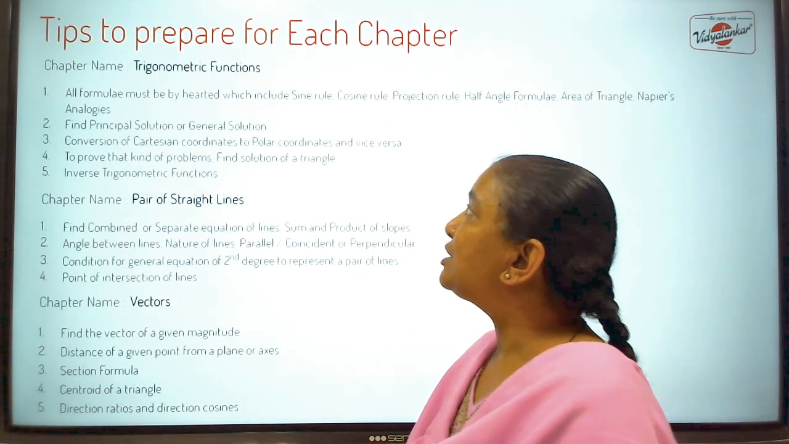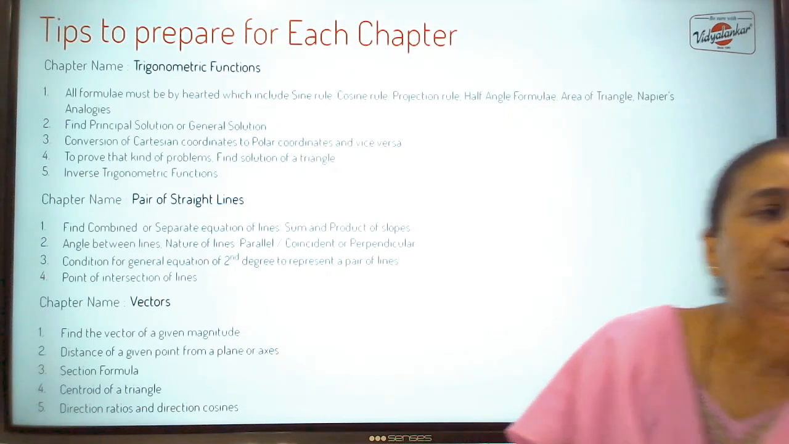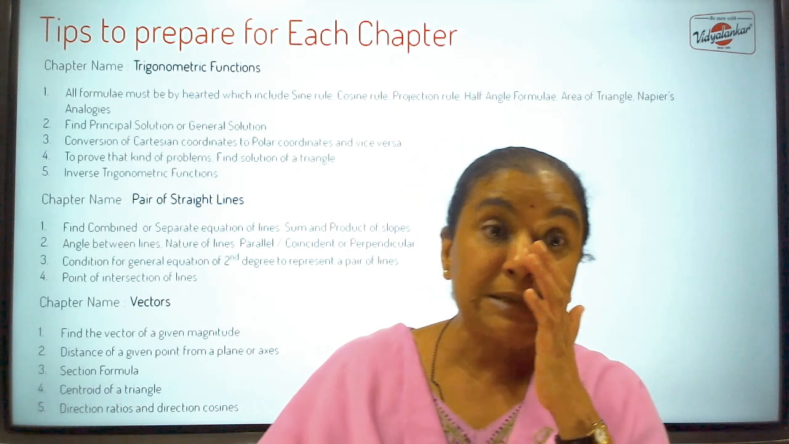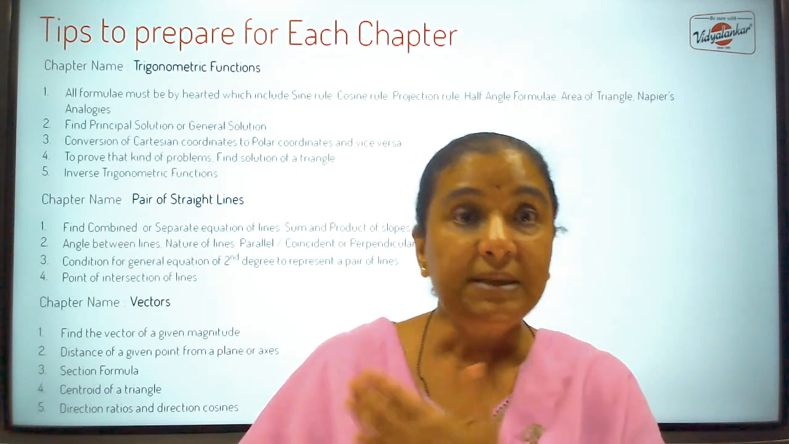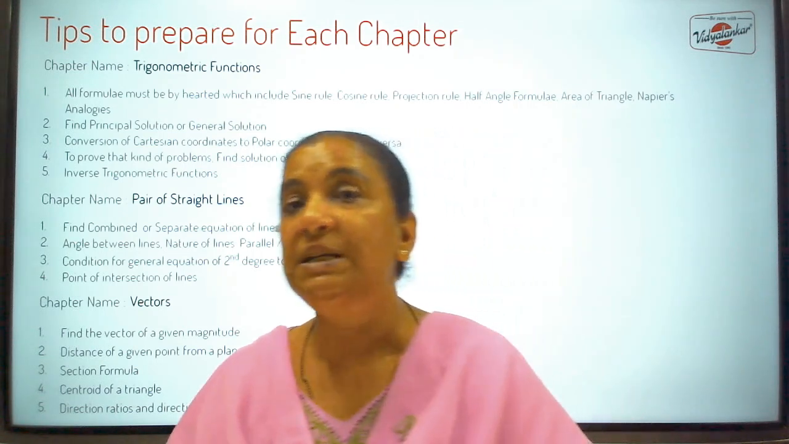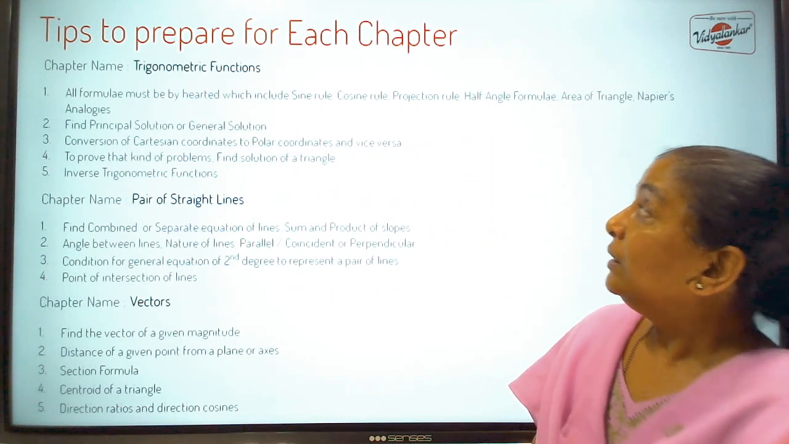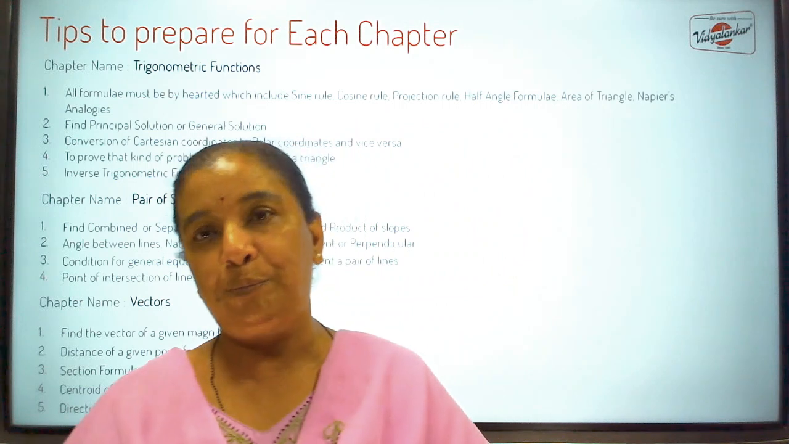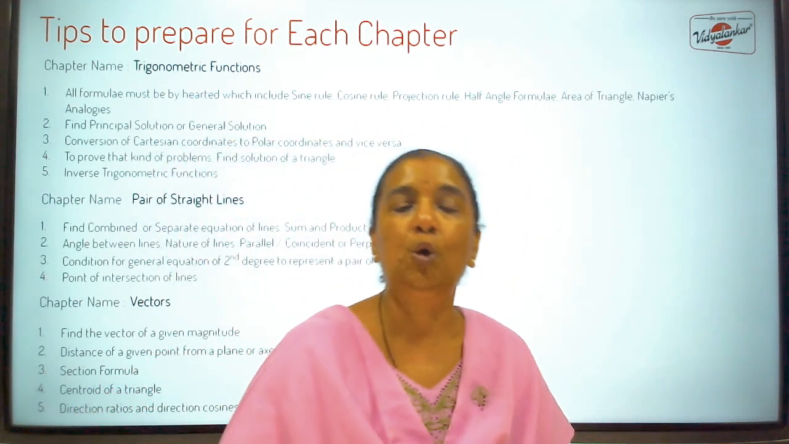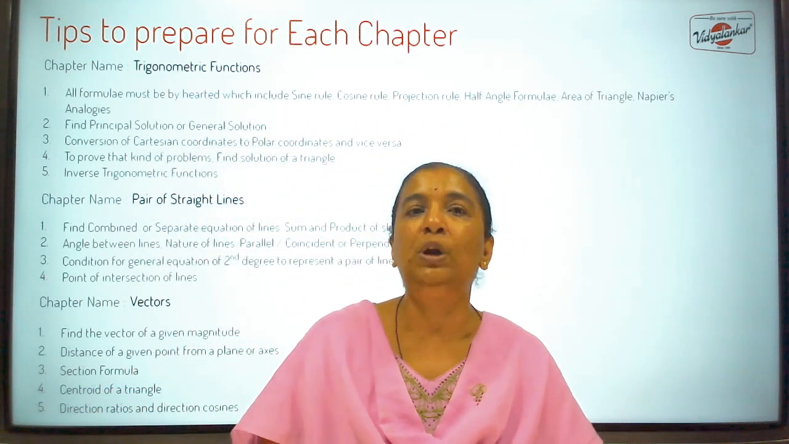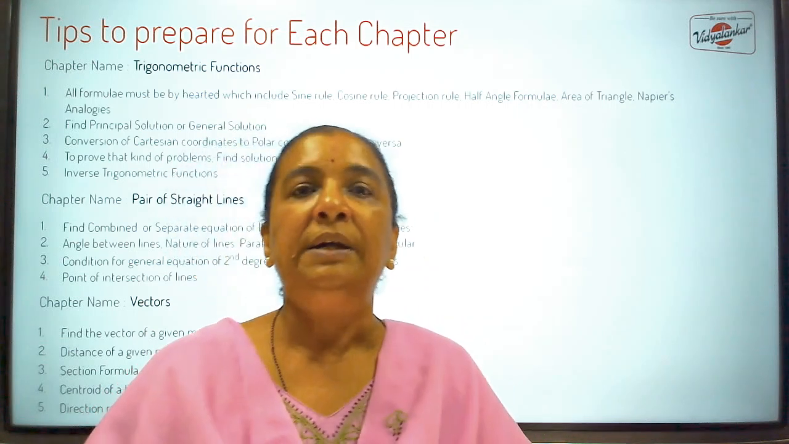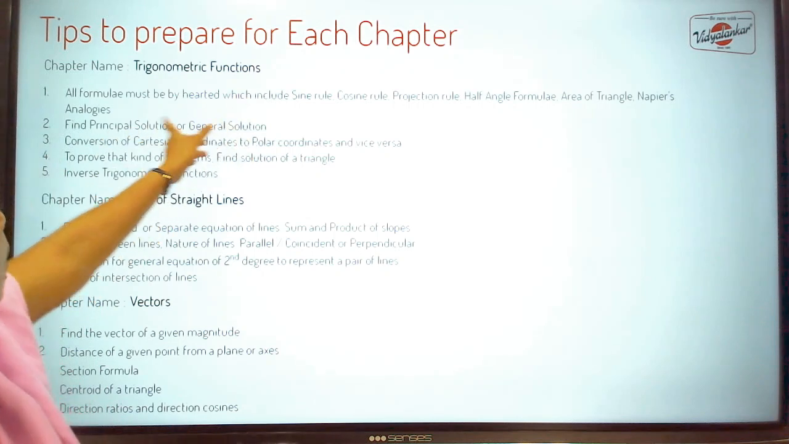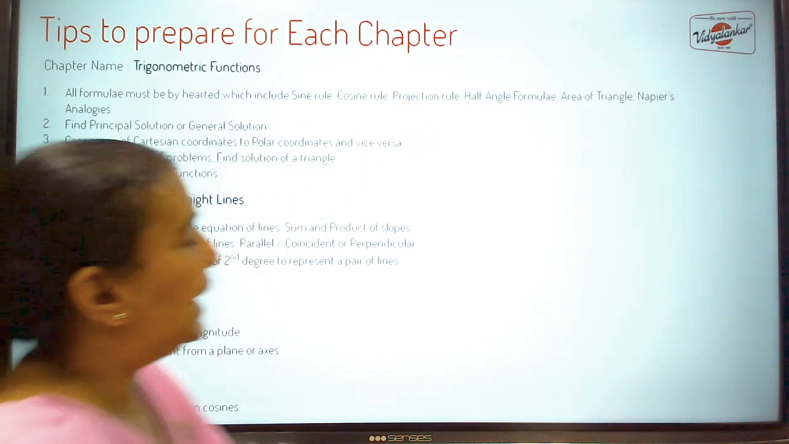Next chapter is trigonometric functions. As we saw in maths part 1, this carries 10 marks. Okay, these and vectors, both these chapters carry 10 marks each. Now in trigonometric functions there are many formulae. There is sine rule, cosine rule, projection rule, half angle formulae, Napier's analogies. So all these I have mentioned in the first line.